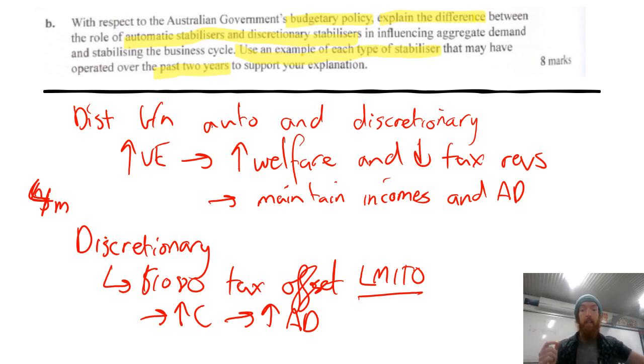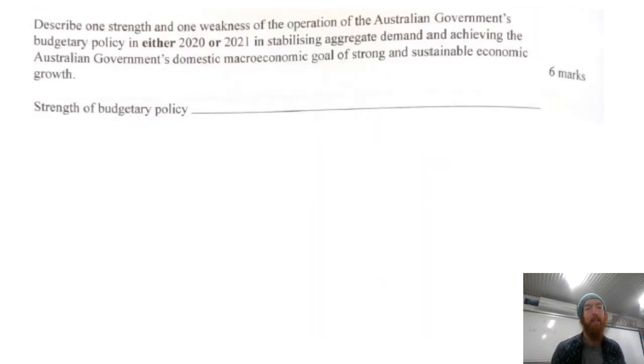What it needs to be a really high quality answer is using those specific examples and making sure that when you talk about automatic stabilizers, you're saying they occur automatically and not saying the government changes anything, because that will make that part incorrect.